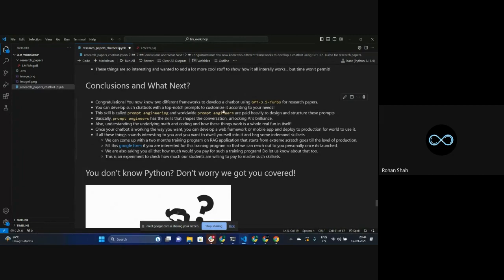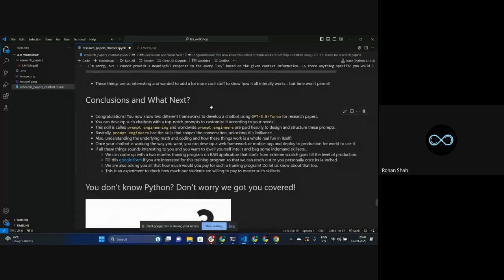It will be able to answer it to you. Okay. Once you have access to this notebook, you try to ask different kinds of things. You try to generate different kinds of prompts. See how much better outputs you are able to generate. Right. So these are the things you have learned in this particular workshop.